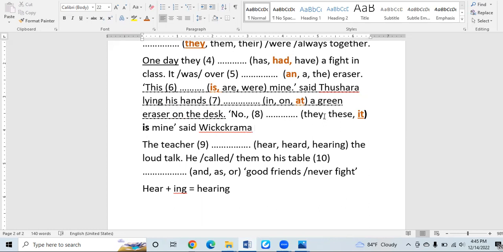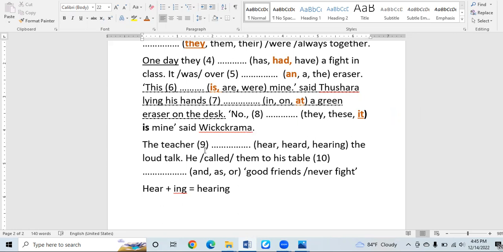So accordingly, we have never used "they" with a singular auxiliary verb, and even "these," the determiner "these," we have never used with a singular verb. Okay, as the determiner "these" is plural. I suppose that you might have understood properly up to this area.